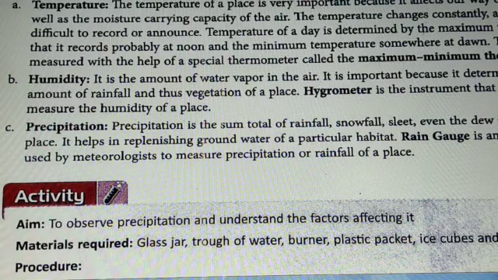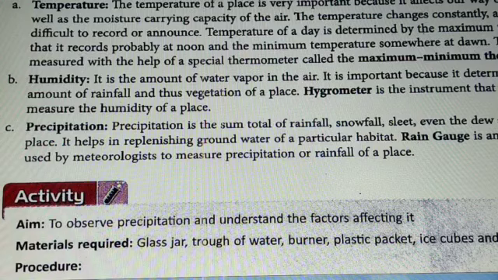Next is precipitation. Now what is precipitation? The sum total of rainfall, snowfall, sleet, even the dew and mist of a place, that is known as precipitation. It helps in replenishing, which means renewing, the groundwater of a particular habitat. If we have rainfall, then only the groundwater can be replenished.